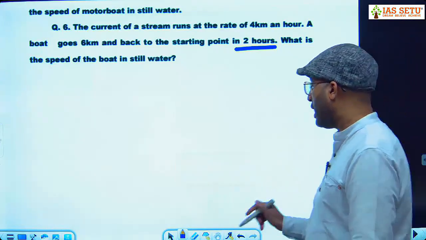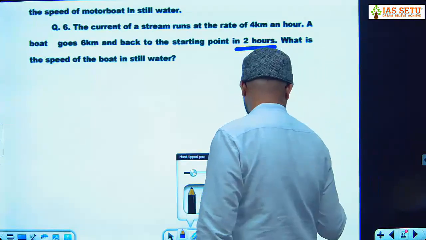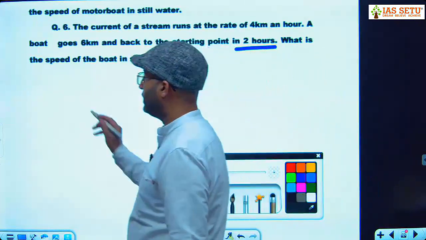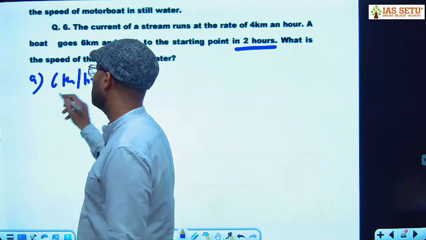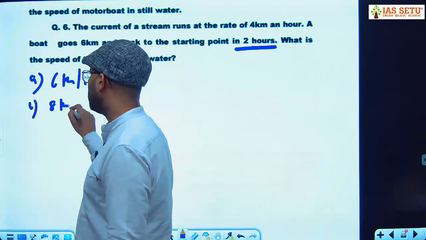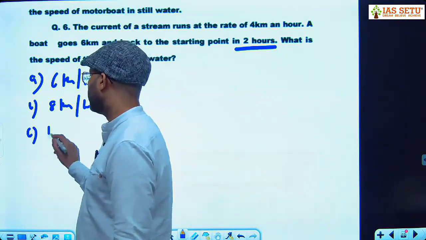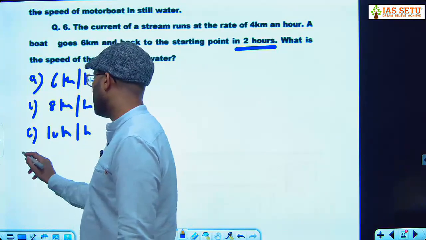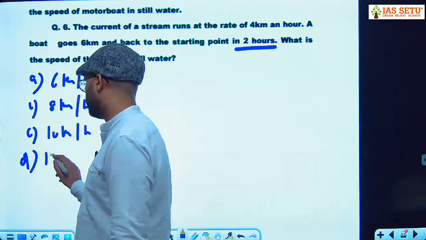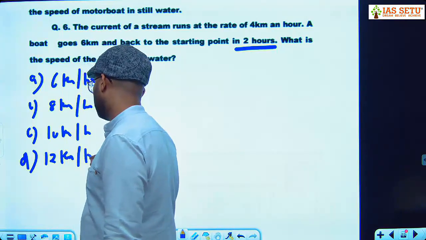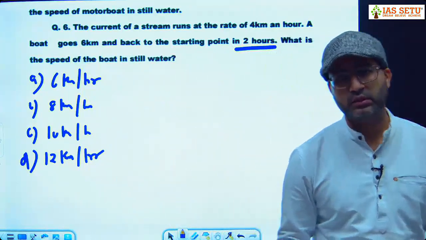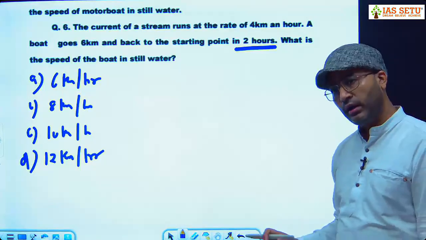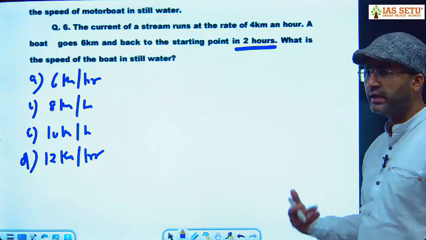Okay, I give you answer options as well. You write the answer options for question number 6. 6 km per hour, 8 km per hour, 10 km per hour, and 12 km per hour. I tell you the conventional method. Okay? I tell you the other method, and I give you a third option also.